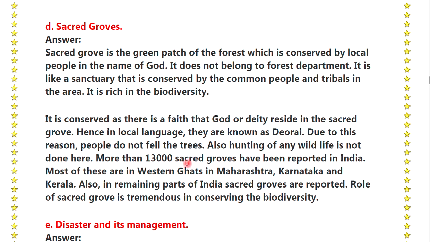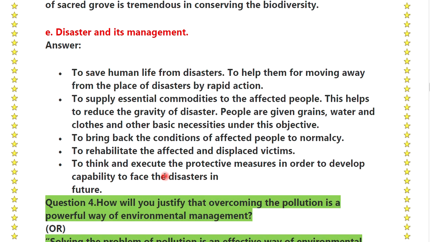More than 30,000 sacred groves have been reported in India. Most of these are in the Western Ghats in Maharashtra, Karnataka, and Kerala. Also, in the remaining parts of India, sacred groves are reported. The role of sacred groves is tremendous in conserving biodiversity.